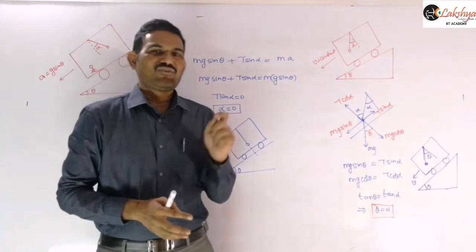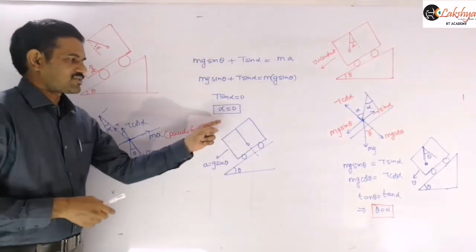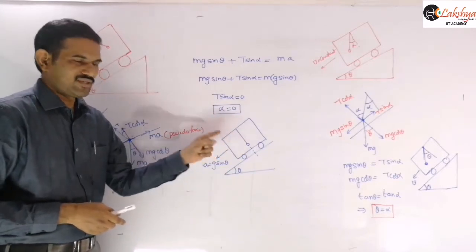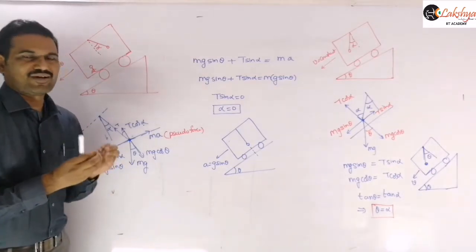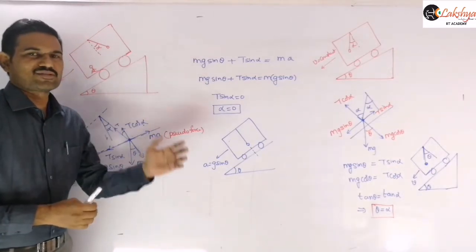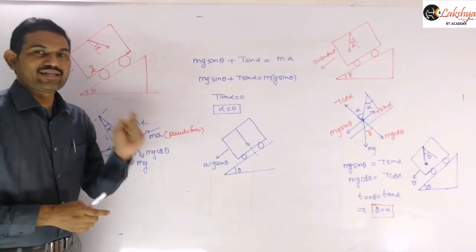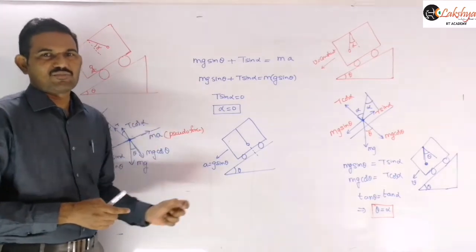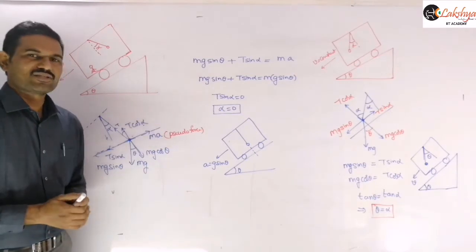So alpha is equal to 0 means you need to understand that the string, that means the pendulum, will be perpendicular to the inclined plane here. So that is what I mentioned here, that it is perpendicular to the inclined plane. Sometimes they may ask with the perpendicular or sometimes with the vertical. Is it clear? So you should read the question carefully, whether they are asking the angle made by the string with the normal to the inclined plane or with the vertical. Normal to the inclined plane means it will be 0.